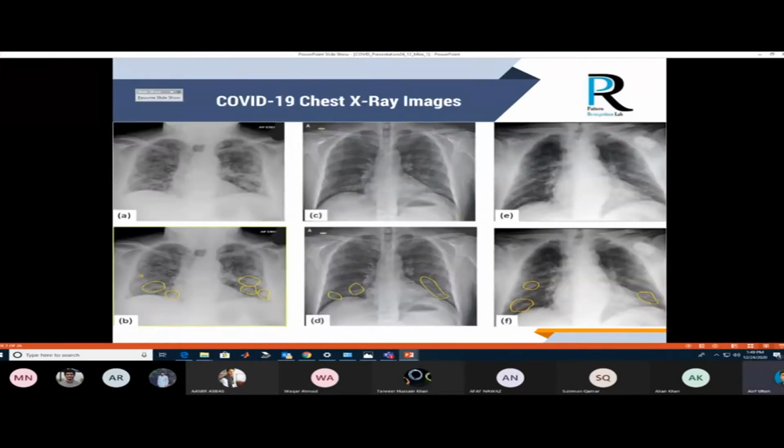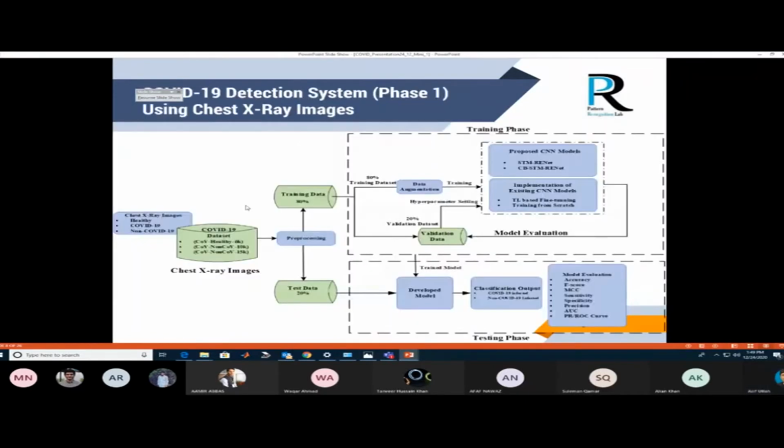These are the chest X-ray images. In the first row, we have seen the chest X-ray images, while in the second row, the radiologist marked the infected regions.